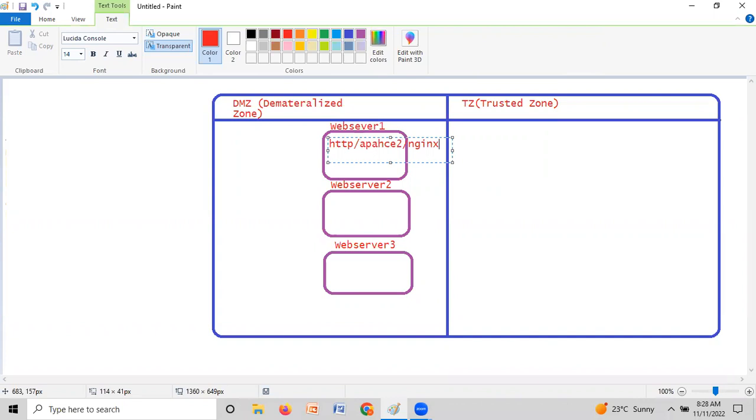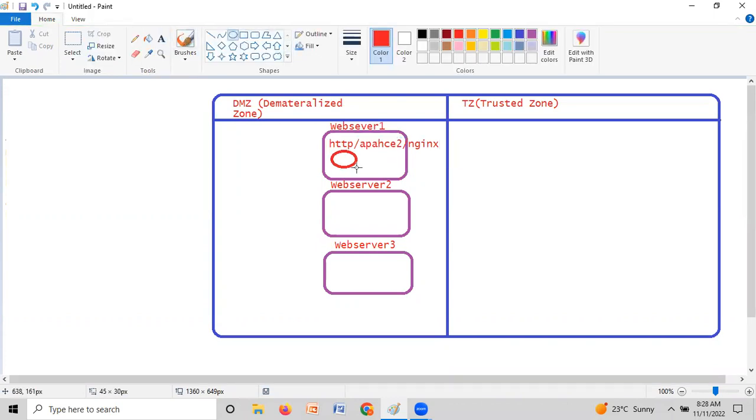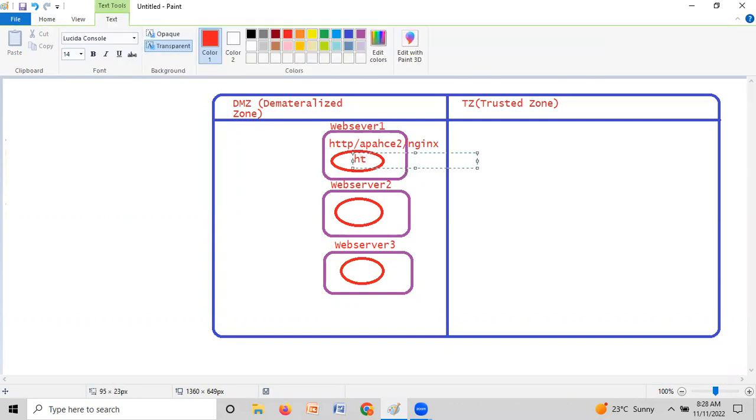Please make sure, guys, at the organization level there are two types of servers: the web server and the application server. The web server helps us serve the static application. So what are static applications? They serve static content, like HTML pages. These are the static pages. As of now, clear?